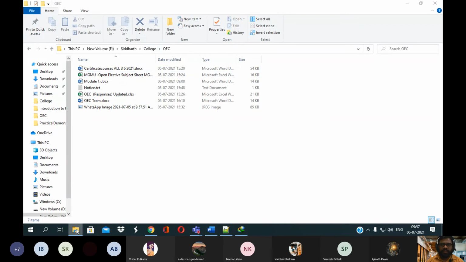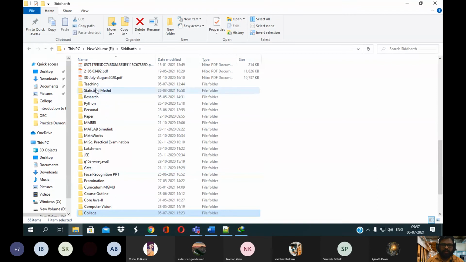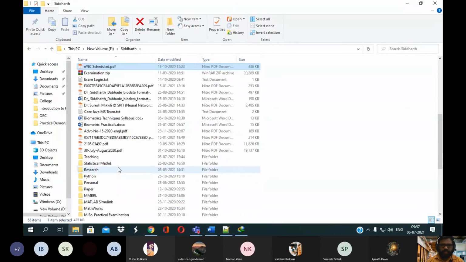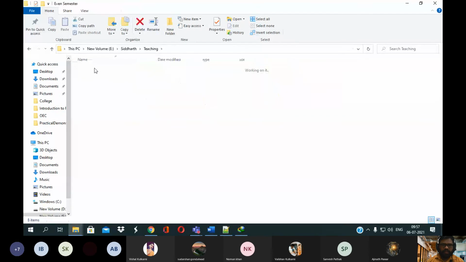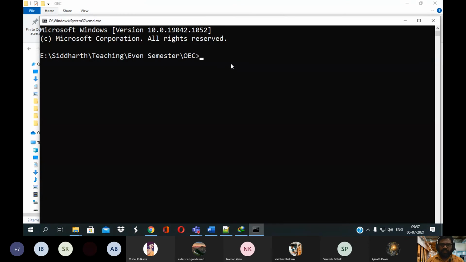Go to the Siddharth folder, then the E1 semester, then teaching, E1 semester OEC. Then open CMD, and you need to follow two steps.